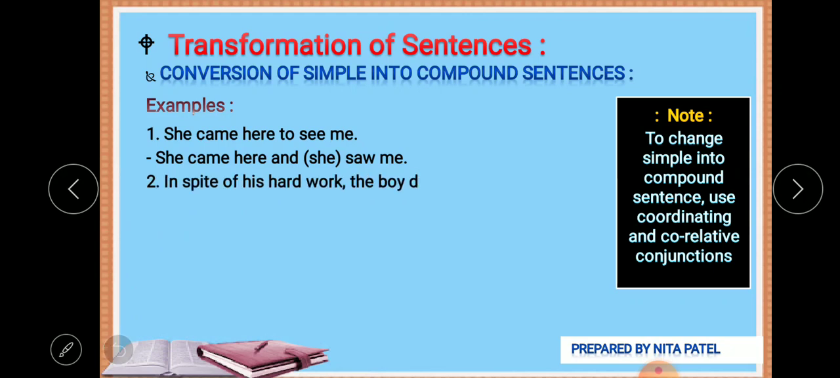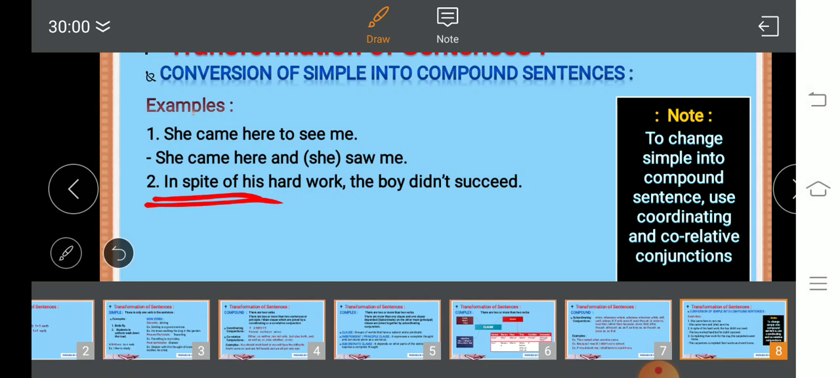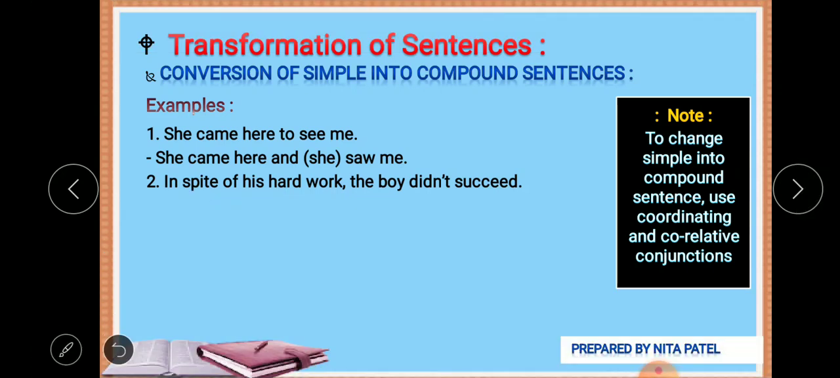Okay, let's see the next. In spite of his hard work, the boy didn't succeed. Now again, wherever you see "in spite of", it is definitely an example of a simple sentence. You can also use "in spite of" to frame a simple sentence, while you will get the answer as questions that convert this into simple, then you can use it. Okay, so in spite of his hard work, the boy didn't succeed.